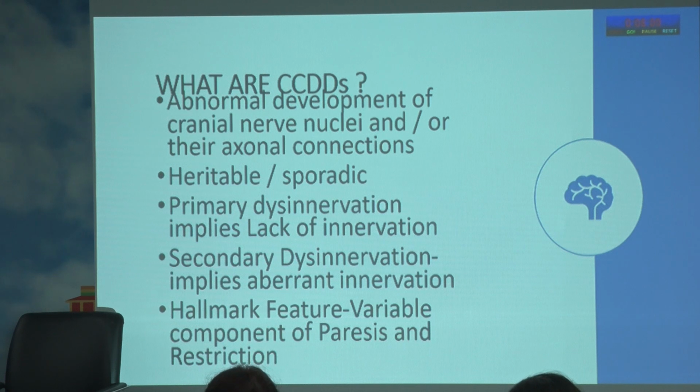The hallmark feature is that there is a variable component of paresis and restriction. This becomes a complex business because you have a paresis and you also have a restriction. Now, this component may change. You may have conditions which are mostly restrictive, and you may have conditions which are mostly paretic. So you will have a wide spectrum of presentation from almost total restriction to some paresis, and along with this also comes some kind of aberrant innervation. Restriction, paresis, and something coming elsewhere. So it makes it very complex. Like you all know about Duane's retraction syndrome. At times it can be mind-boggling, and you wonder what you are dealing with. But then you know that ultimately it is DRS.